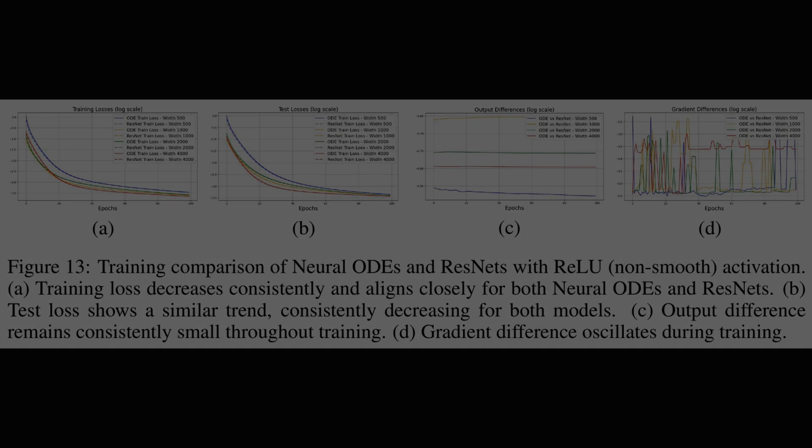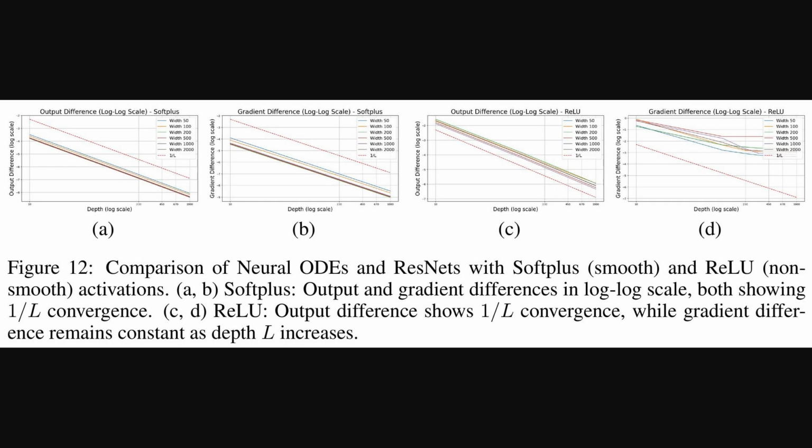Okay, continuing the theme of activation functions, Figure 12 here directly compares the smooth softplus and non-smooth ReLU activations. It looks at how the difference between a neural ODE and its ResNet approximation changes with depth, L. For softplus, plots A and B show both output and gradient differences decrease nicely, matching that 1 per L theoretical rate. But for ReLU, plot D shows the gradient difference remains roughly constant as depth increases, unlike the output difference. This really underscores the theoretical importance of smoothness for gradient convergence.